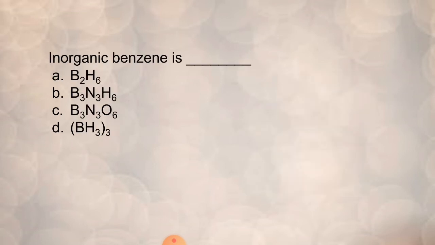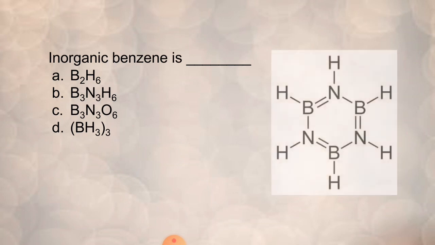Next, inorganic benzene is dash. Here you have options for which one is known as inorganic benzene, or you can identify which structure is similar to benzene. We know that B2H6 is not inorganic benzene. If you draw the structure of B3N3H6, then you will get the benzene-like structure. So option B is correct.